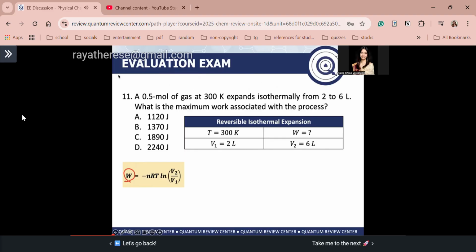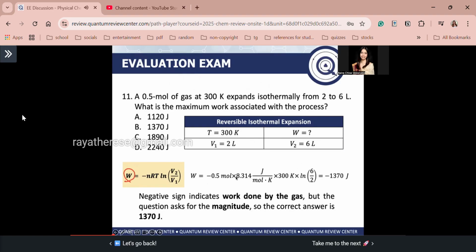So just substitute, guys. Work is equal to negative 0.5 times R times 300 K times ln 6 over 2. Solving, we get negative 1370 joules. Now, guys, the negative sign indicates that the work is done by the system, which is the gas, right? But the question asks for magnitude.